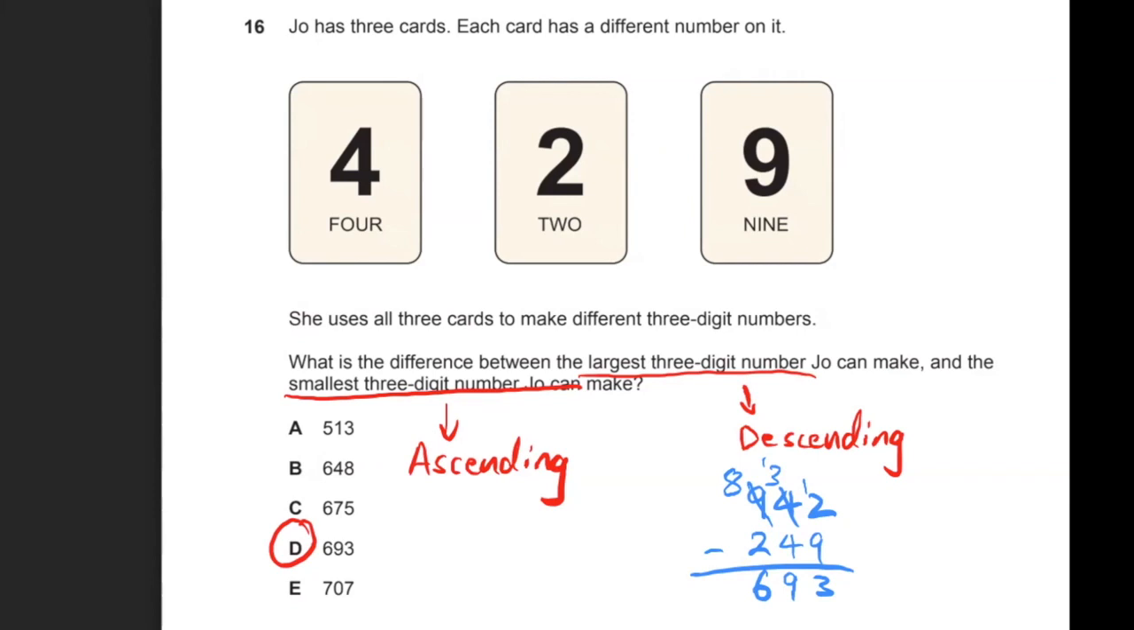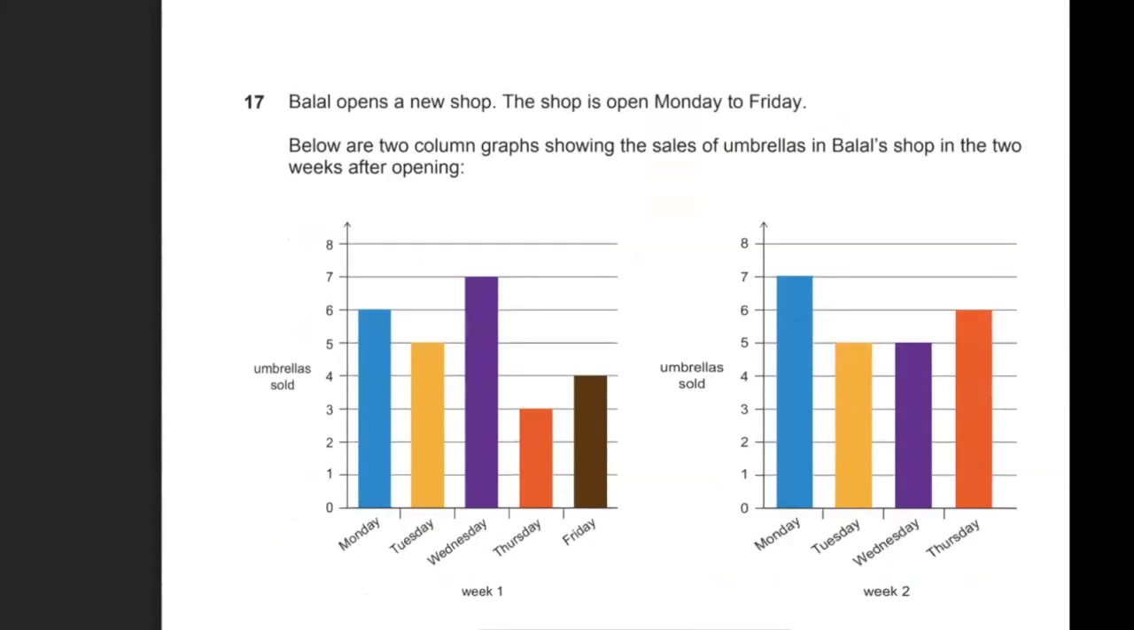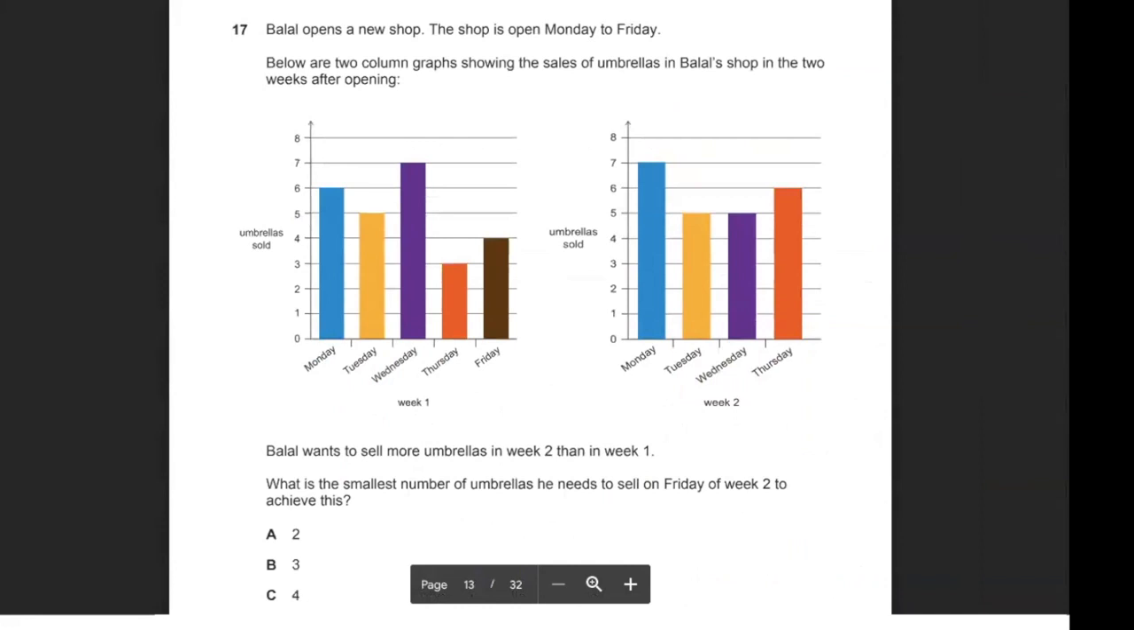Okay, and let's keep moving. For the next question, question 17, it says, Bilal opens a new shop, and the shop is open Monday to Friday. Below are 2 column graphs showing the sales of umbrellas in Bilal's shop in the 2 weeks after opening. So there's week 1 here and week 2 here. Bilal wants to sell more umbrellas in week 2 than week 1. What is the smallest number of umbrellas that he needs to sell on Friday?